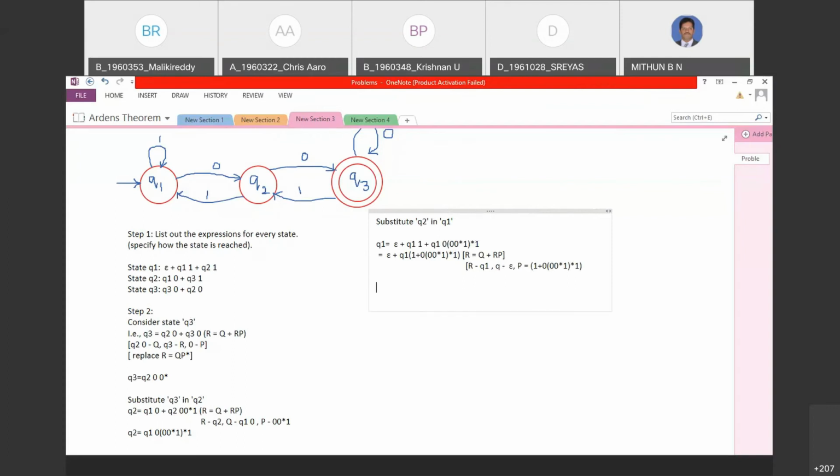So now what is Q1? It's again QP star. So if it is QP star, Q is epsilon. So whatever we have with this one into, say P, the complete thing we take. So this is our expression for Q1. Now back substitute Q1 in Q2 and Q2 in Q3.